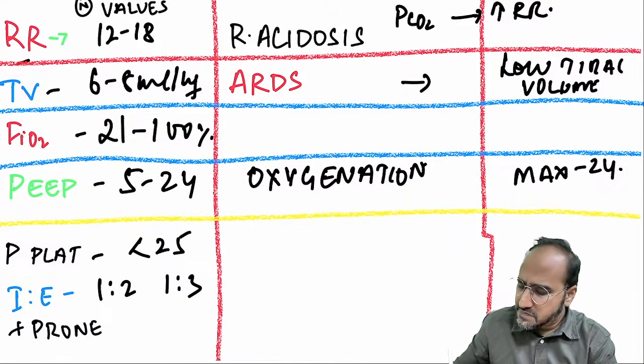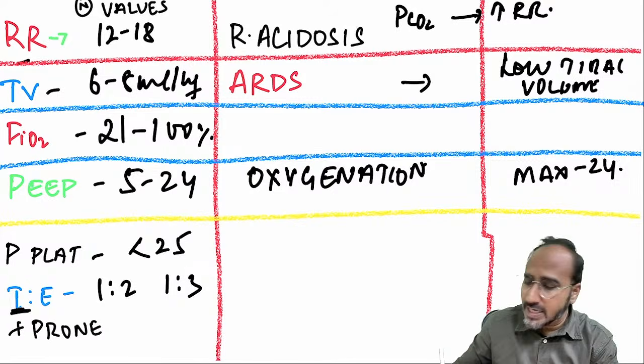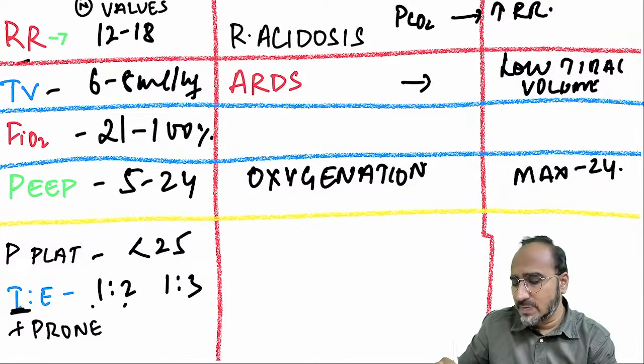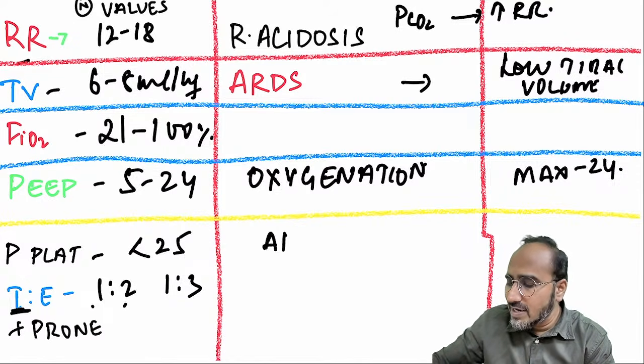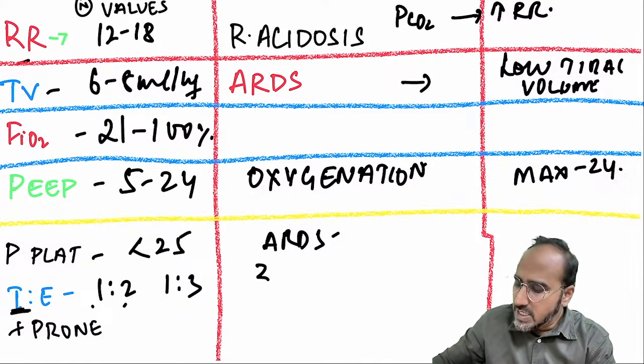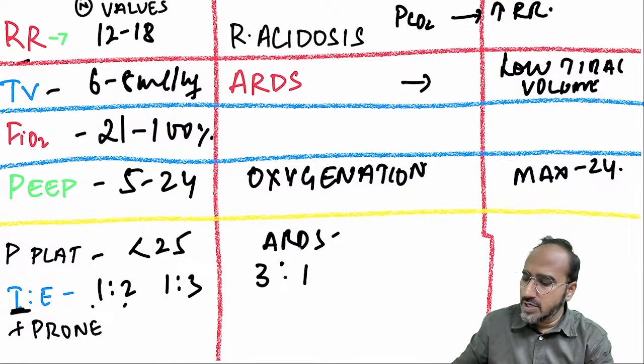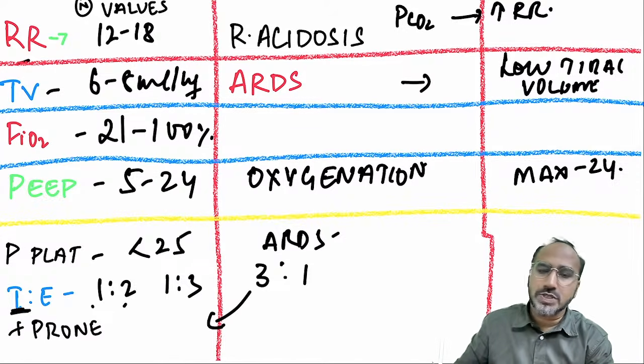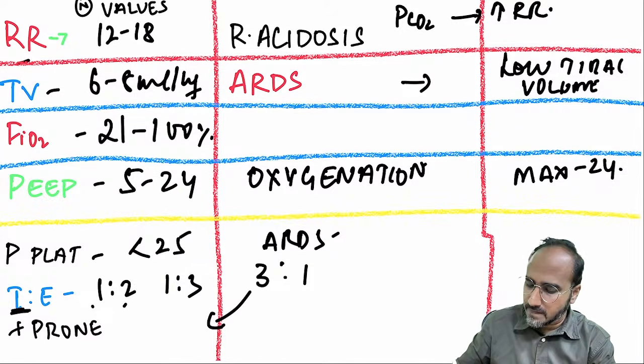Okay. So anyway, I to E ratio should be how much? Inspiratory to expiratory ratio is 1 inspiration to 2 expiration. But in case of ARDS, you usually go for inverse ratio ventilation. That is, you keep the inspiratory to expiratory ratio 3:1. Or you can also go for prone position ventilation for ARDS.